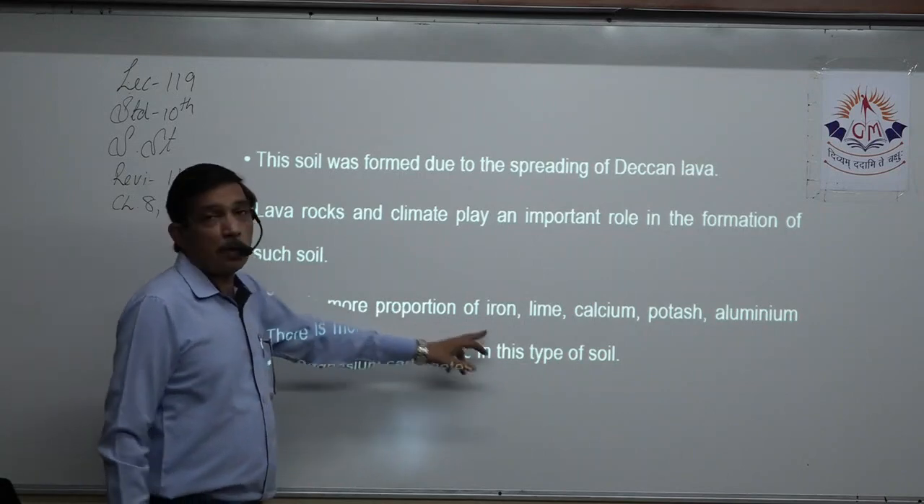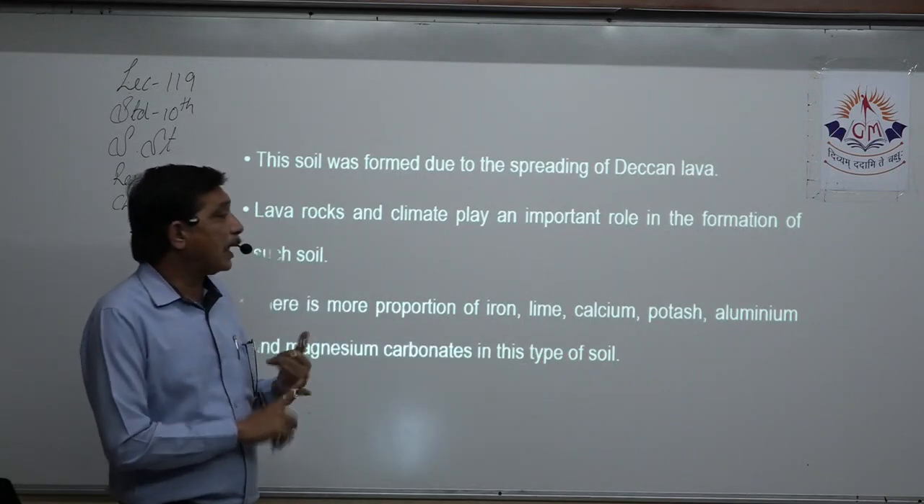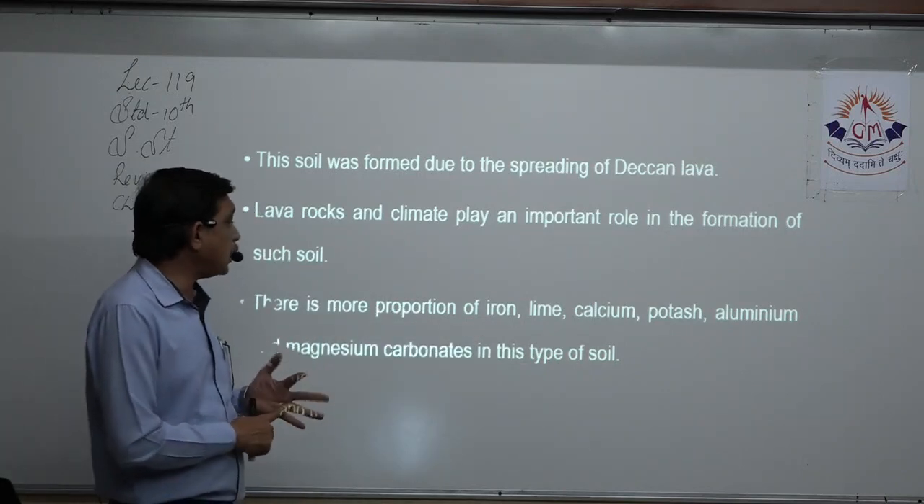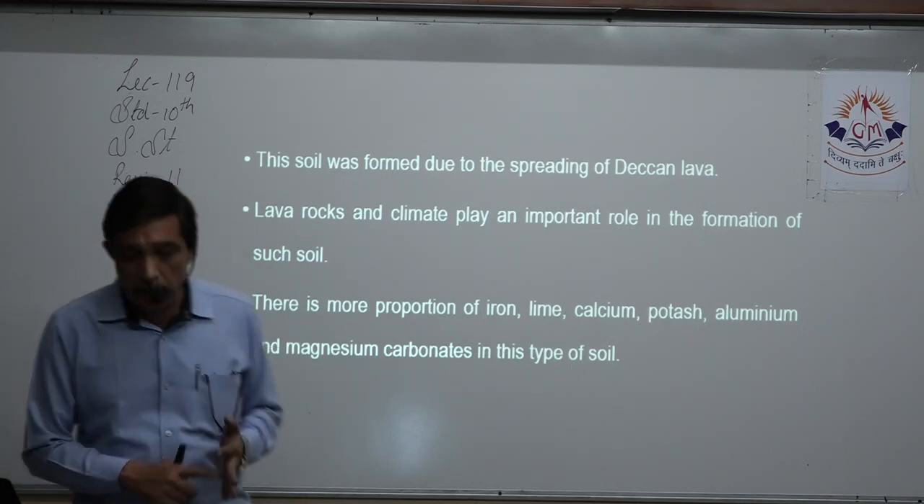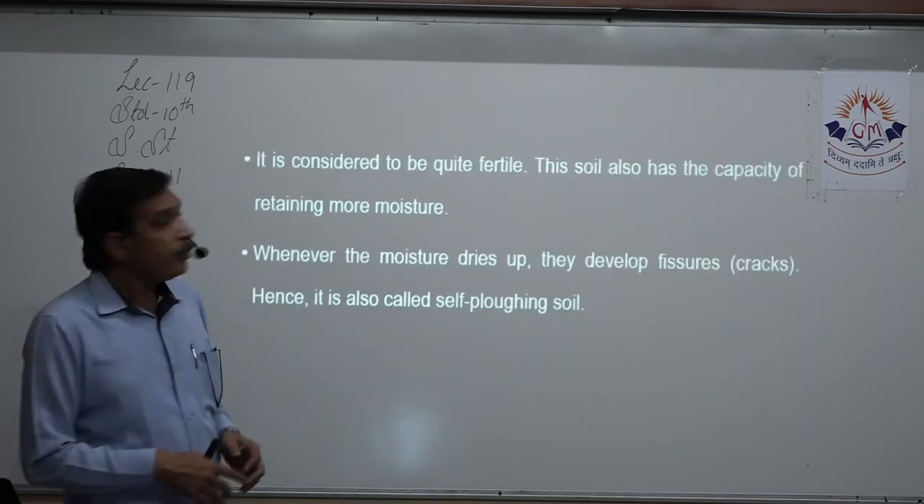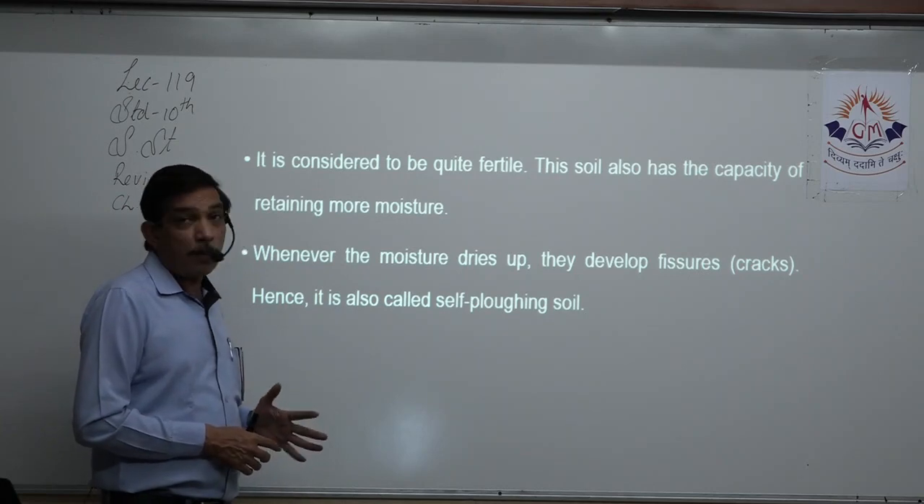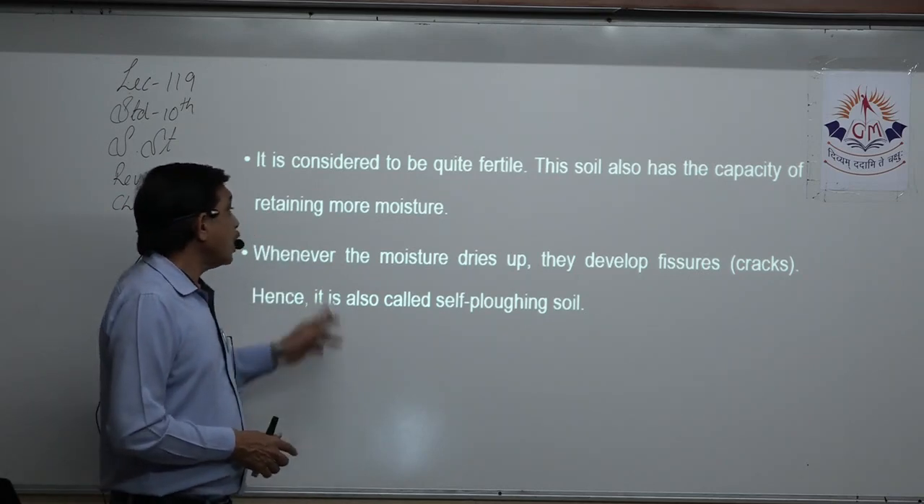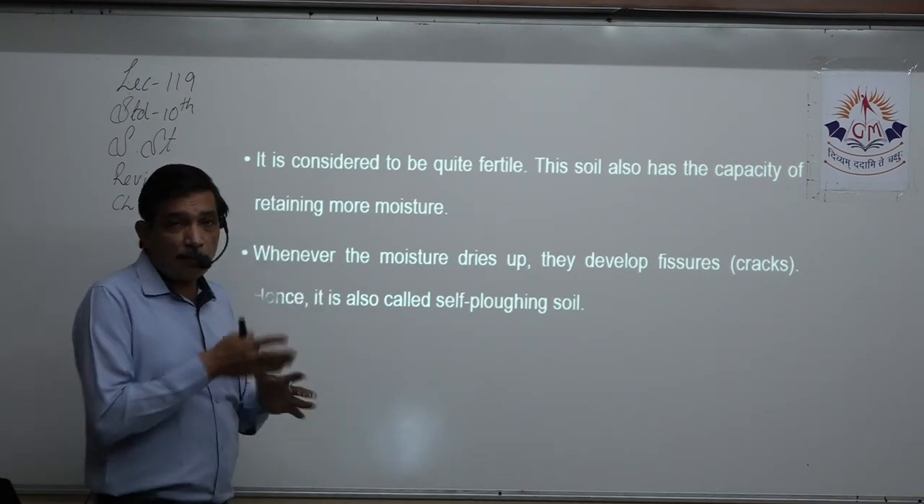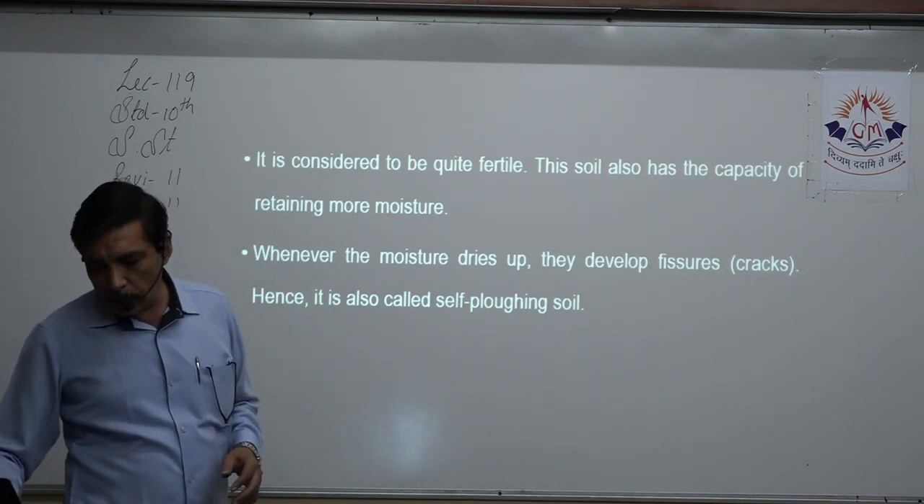There is more proportion of what? Iron, lime, calcium, potash, aluminum, magnesium carbonates. These are found in this type of soil. So it's quite a fertile land. The soil has the capacity to retain water also. Whenever moisture dries up, they develop fissures, that is cracks. If you don't write this, that's okay.